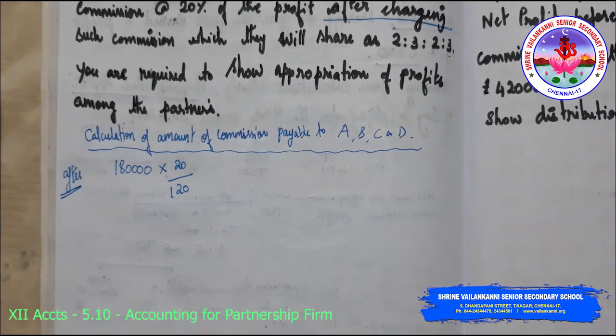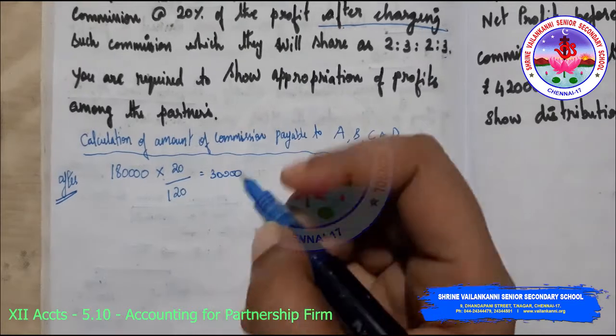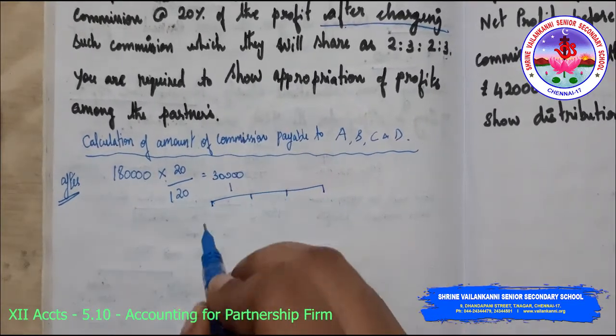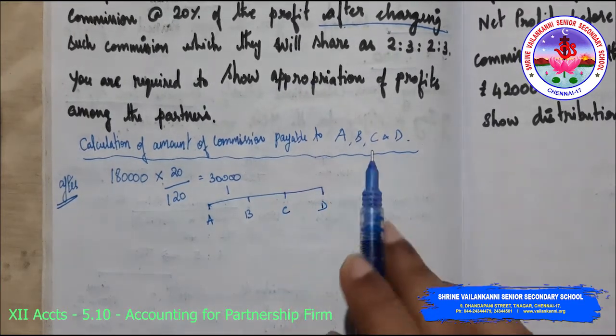If I calculate this, I get 30,000, which needs to be apportioned among the partners A, B, C and D in the ratio